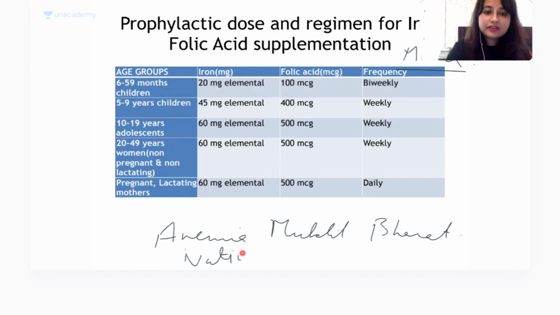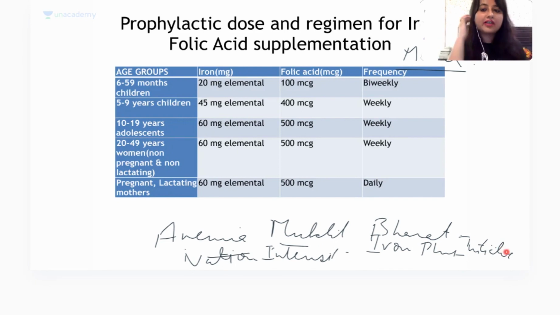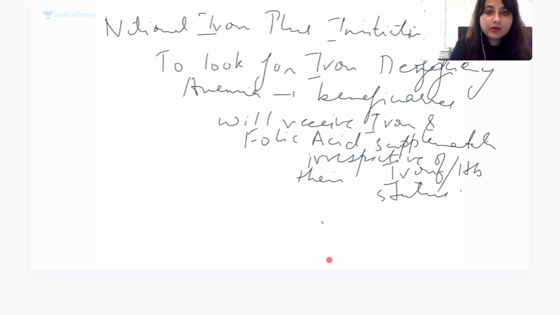This is National Intensified Iron Plus Initiative. Okay, Intensified National Iron Plus Initiative, INIP. MCQs very good, Leela Krishna, NIPI. Okay, INIP, Intensified National Iron Plus Initiative. Definitely MCQs come from this topic. And in this program, all right, how many beneficiaries do we have? We have altogether 6 beneficiaries that I've already told you.